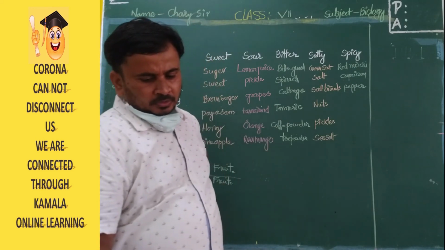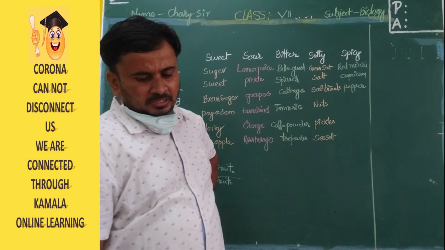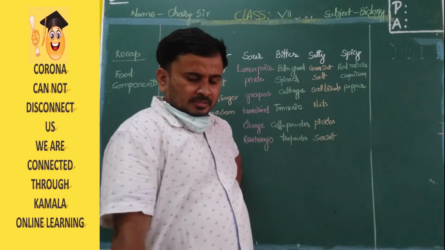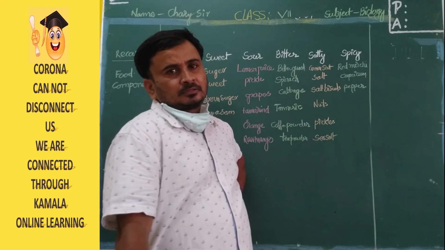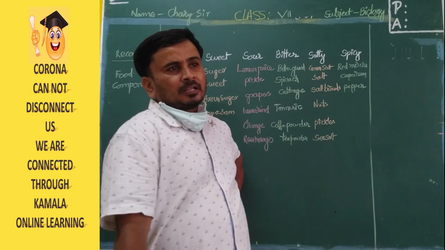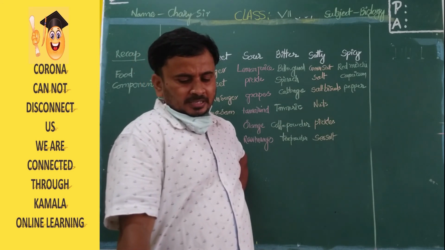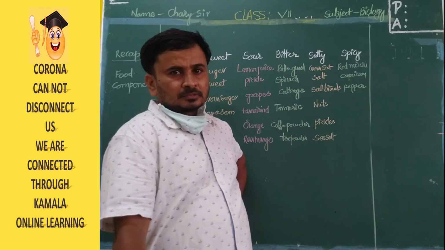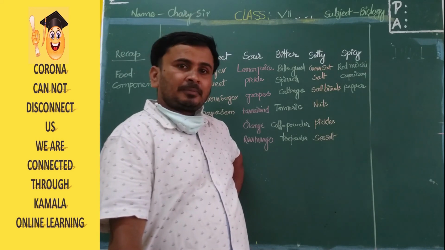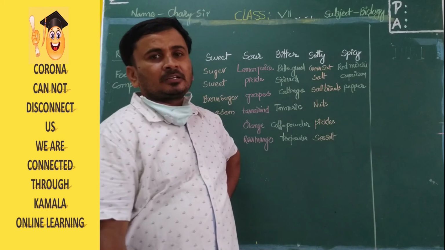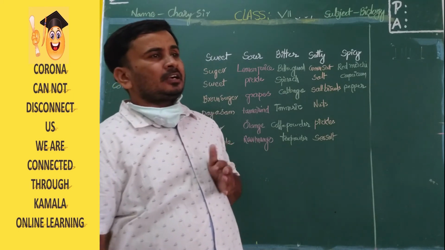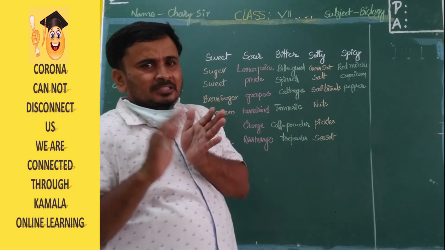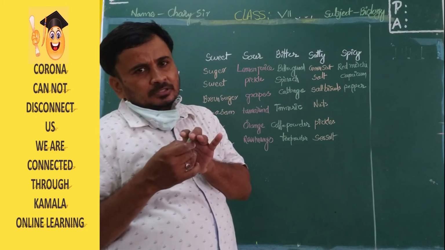Now see, page number 10. Do some substances change color when added to other substances? When you add to another substance, their color will change. Have you observed any change when lime water is added to turmeric? Lime water, sunnam, added to turmeric, what color does it turn into? Reddish color. So like that, one substance has a different taste and color, and if you mix it with another substance, it will change.